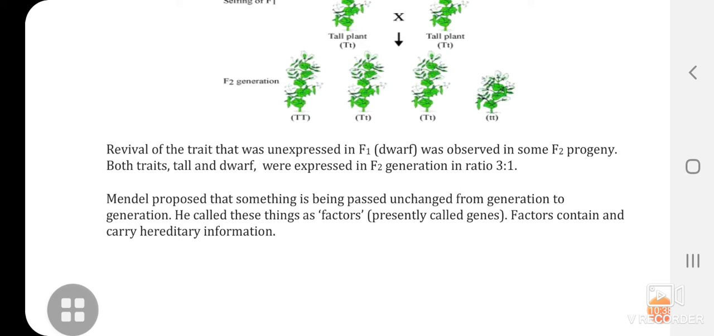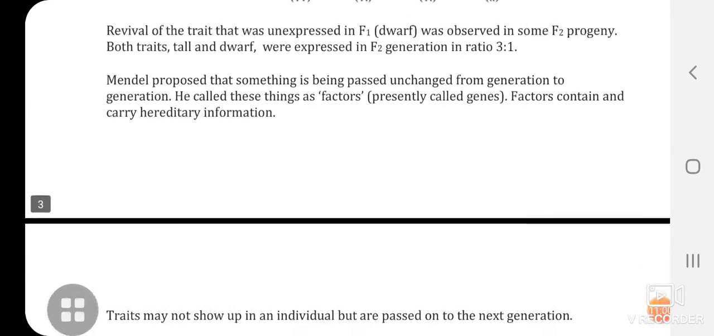So, he called these things factors, presently called genes. Factors contain and carry hereditary information. What he said at that time? That these are the factors which are passing from one generation to another generation without being changed. And these factors are containing the hereditary information. This is what Mendel has said.